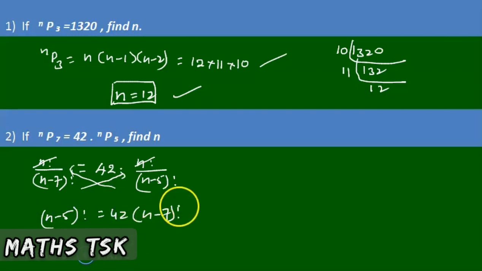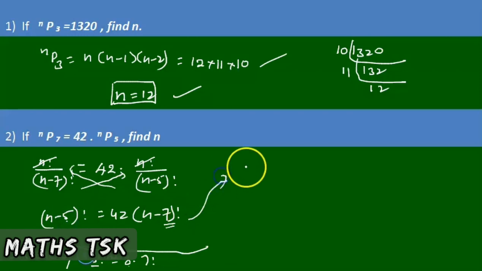Which one is the bigger one? You must have an idea here: 8 factorial can be written as 8 into 7 factorial. The biggest value can be reduced as a multiple of the least value factorial. So I can reduce n minus 5 to n minus 7, but n minus 7 cannot be raised to n minus 5.